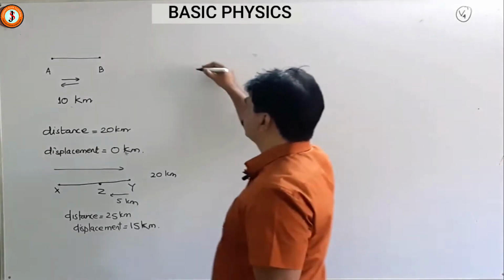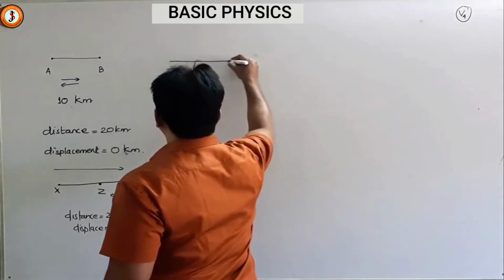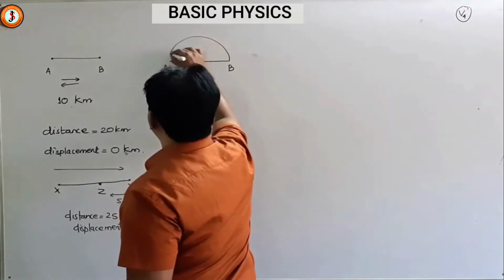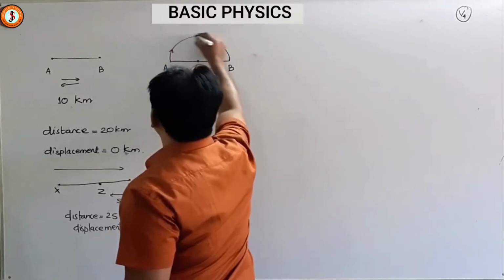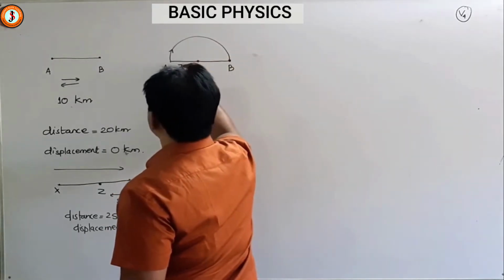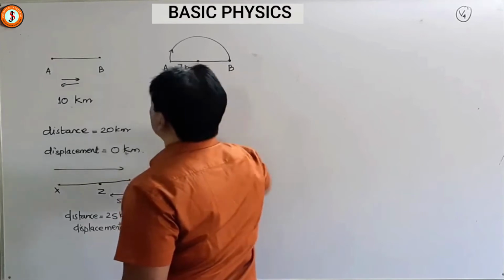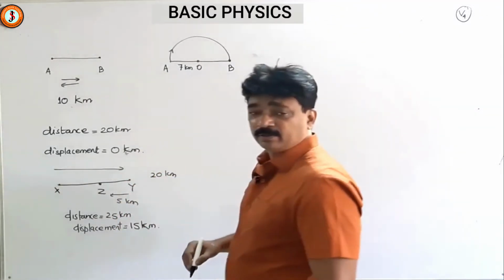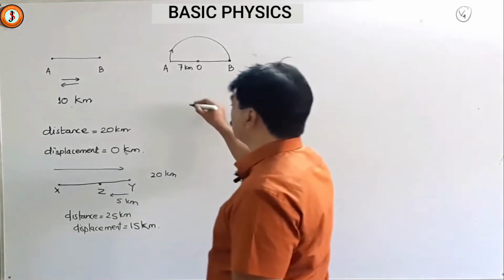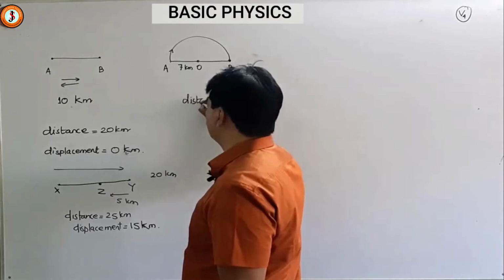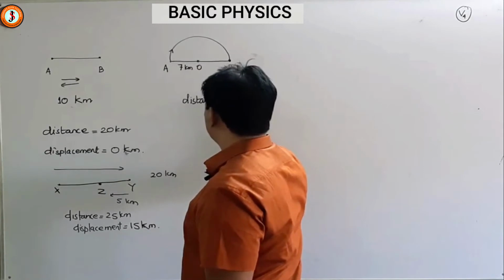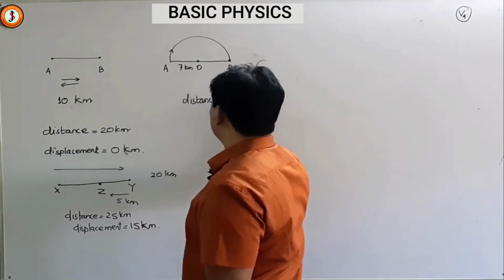Suppose you are moving in a circular path. You go for a morning walk, you start from your home and you come till here, and the radius of this ground is 7 kilometers. So you start from A and you go to B and you stay there. Suppose somebody asks you what is the distance. The distance will be this length, so it will be 2 pi r by 2.